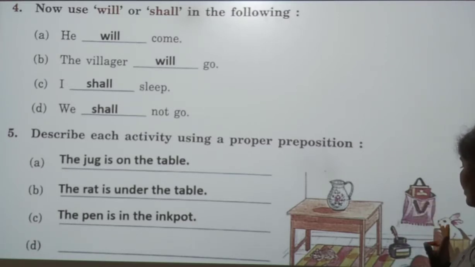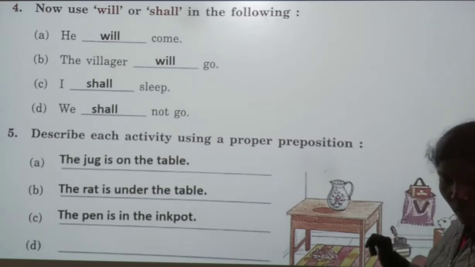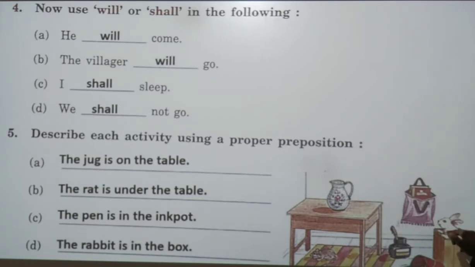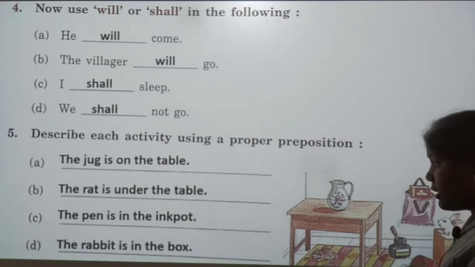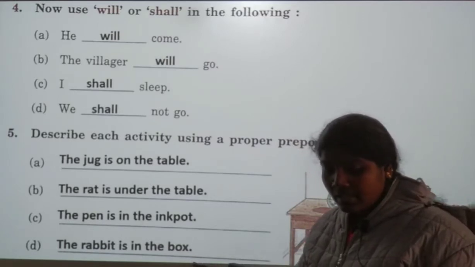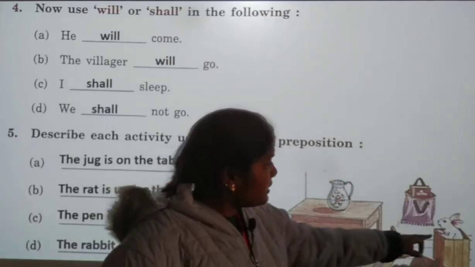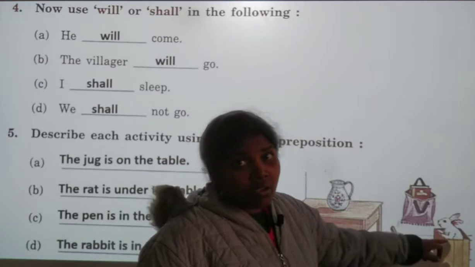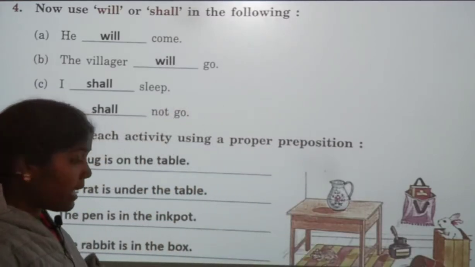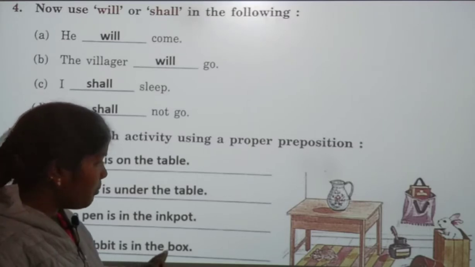Now we have two pictures, the book and the rabbit. The rabbit is sitting in the box. The rabbit is in the box. Answer is, see here, the rabbit is in the box.